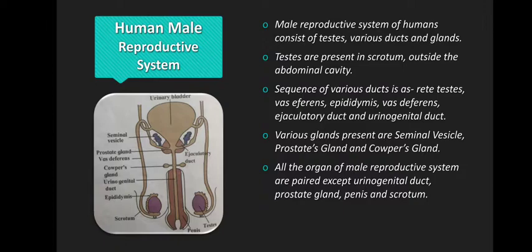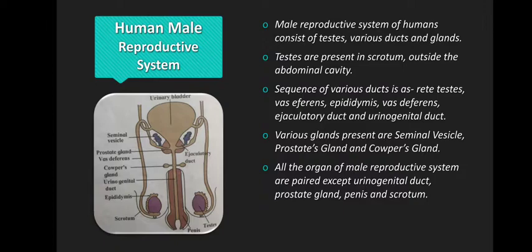Now what do we understand by duct? A duct is a pipe-like structure which helps in moving secretions from a particular organ to another, right? So these testicles are connected with several ducts. We will see what roles these ducts play.